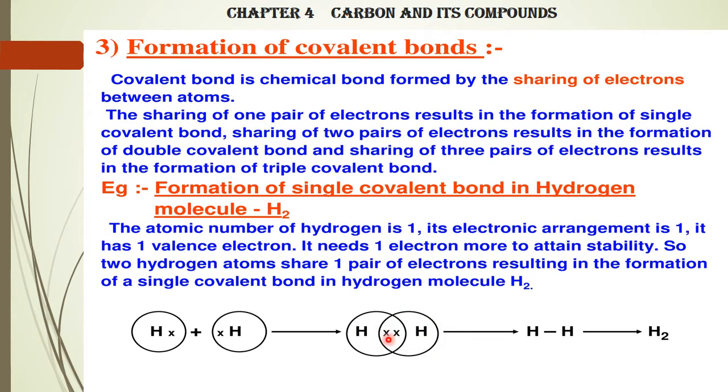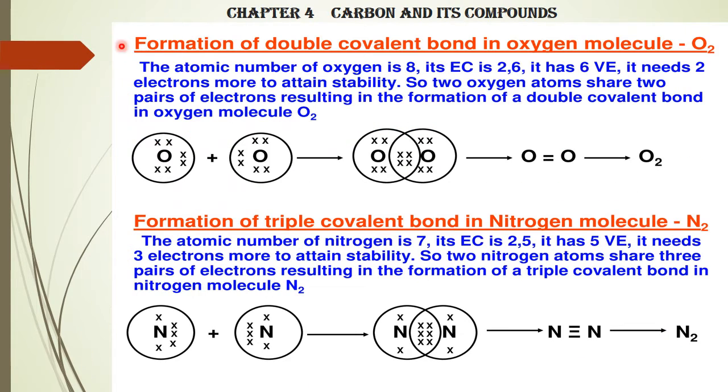So they are sharing electrons, forming a molecule. And the bonding here, since it has been shared by 1 electron, is a single covalent bond, and you got the hydrogen molecule. Next one, formation of double covalent bond in oxygen molecule.